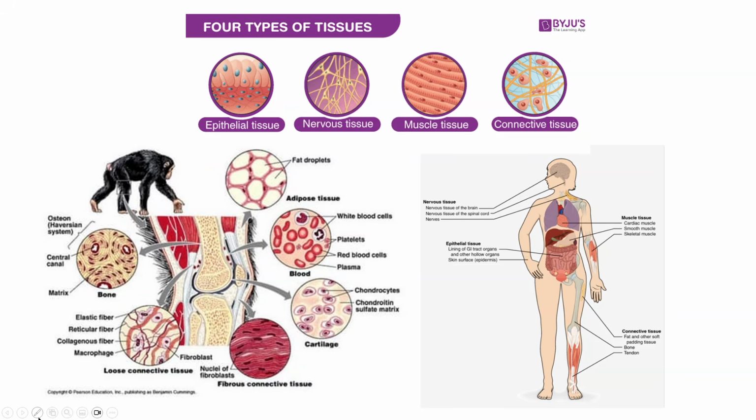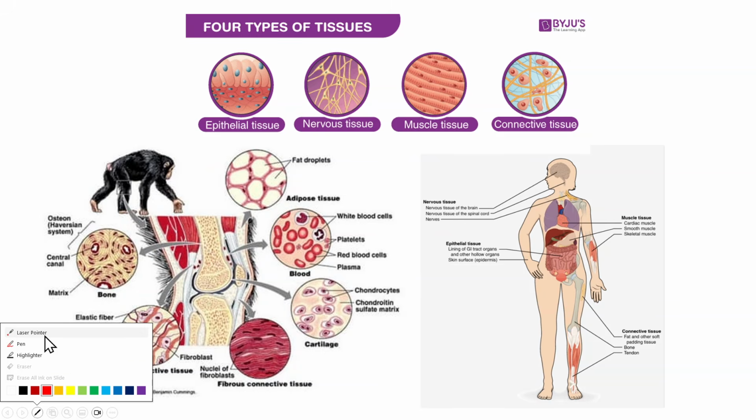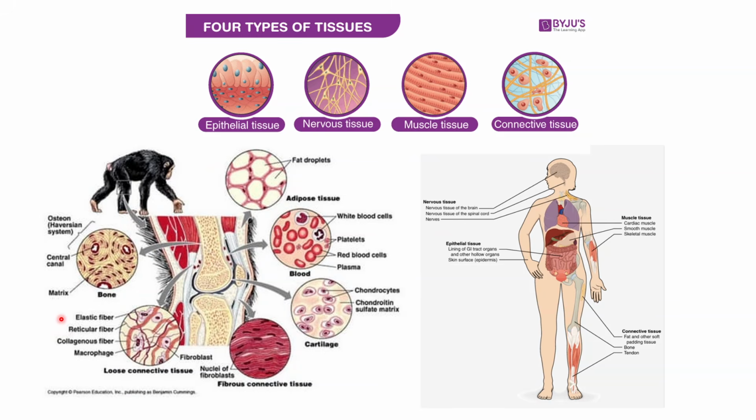For today's lecture, we will be moving on to another major type of tissue, and this time we will be talking about the connective tissue. Coming from its name, connective, this tissue basically functions to connect all of the other types of tissues to one another. For example, as we discussed earlier when we were talking about the epithelial tissue, the epithelial tissue can be connected to the muscle tissue layers of a specific organ through the connective tissue and vice versa.